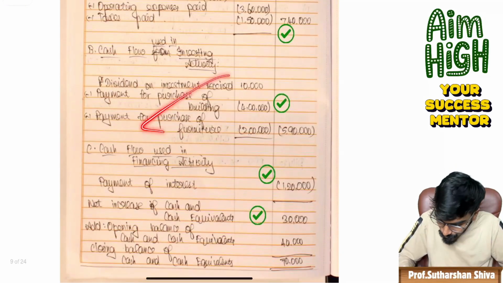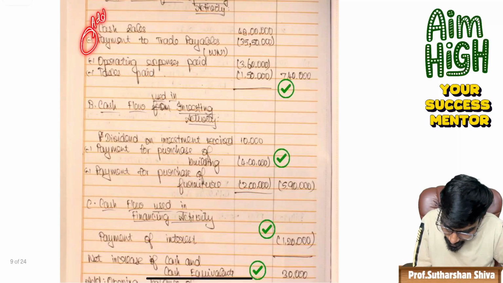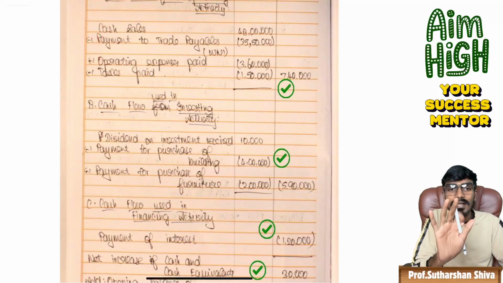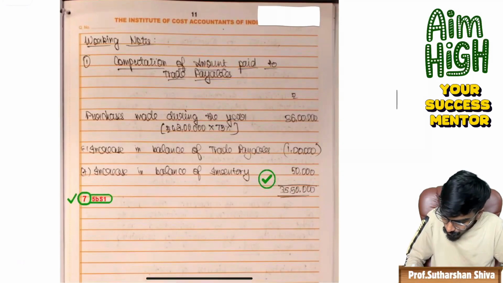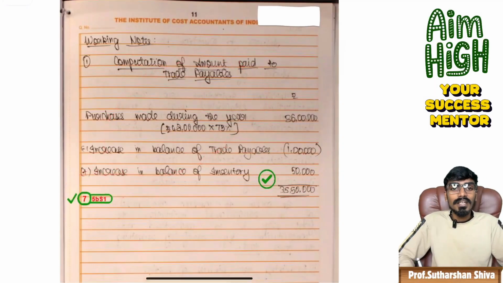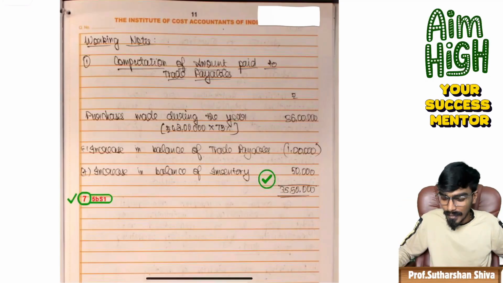Okay, so everything has been clearly written. It is not necessary that you write add, less. It is not mandatory. Just put the sign. And everything, working notes, 7 on 7. If you write like this, I say you will love that student and give any marks.